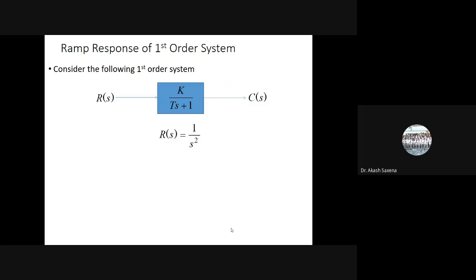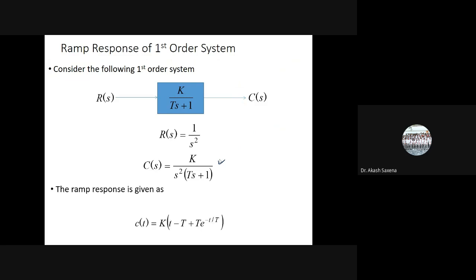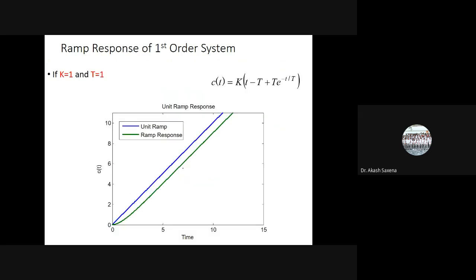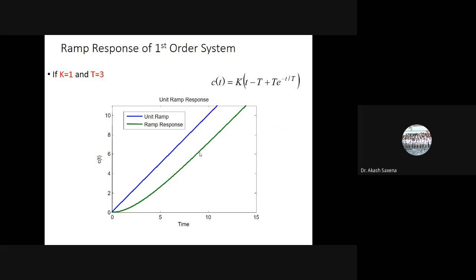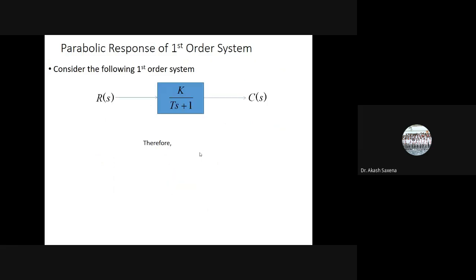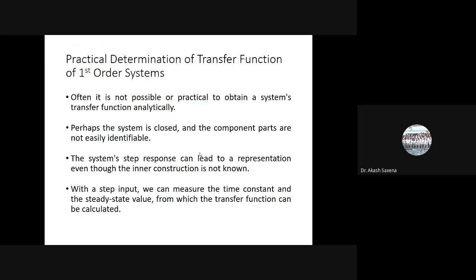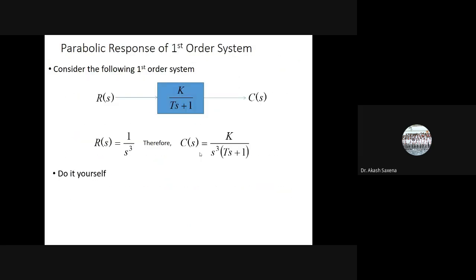Now the ramp response of the system is actually also very important for us. I can do it. Now here I do the fraction. The ramp response can be given as this: t minus T into e to the power minus t by T. So this is how the ramp response looks when K is equal to 1 and T is equal to 1. So this part, which is the difference between the unit ramp and the ramp response, can be considered as the error. Now here also, when I take the value of K is equal to 1 and T is equal to 3, the error is shown as here. Now the parabolic response we can also calculate by using Laplace, and I leave it for you people to calculate it.